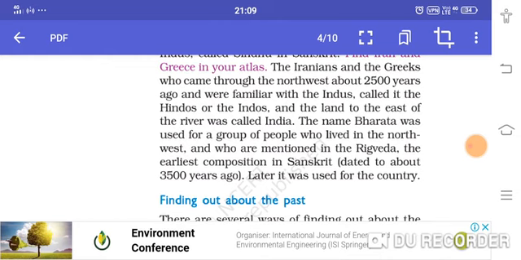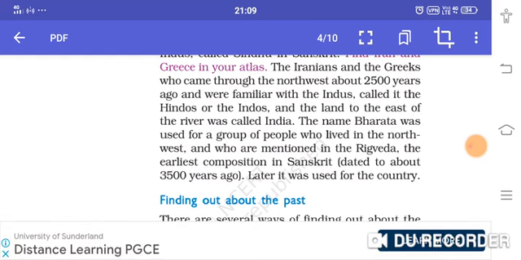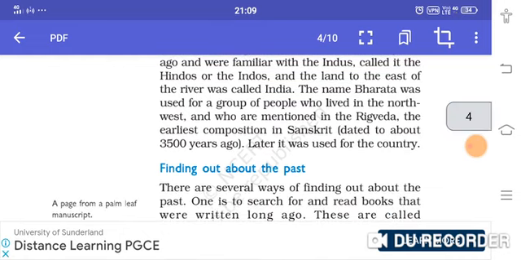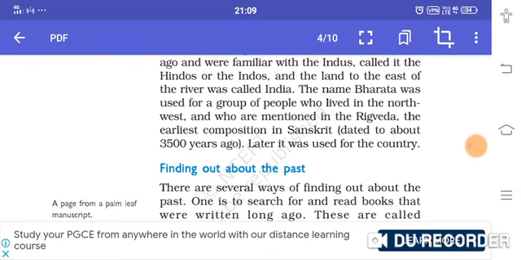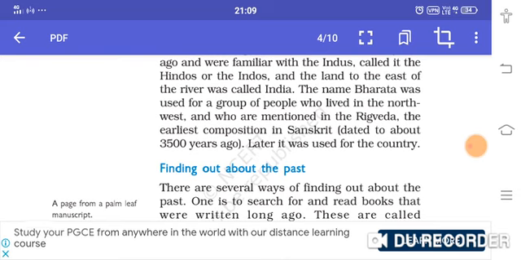The name Bharat was used for the groups of people who lived in the northwest and who are mentioned in the Rig Veda, the earliest composition in Sanskrit, dated about 3,500 years ago. Later, it was used for the country.